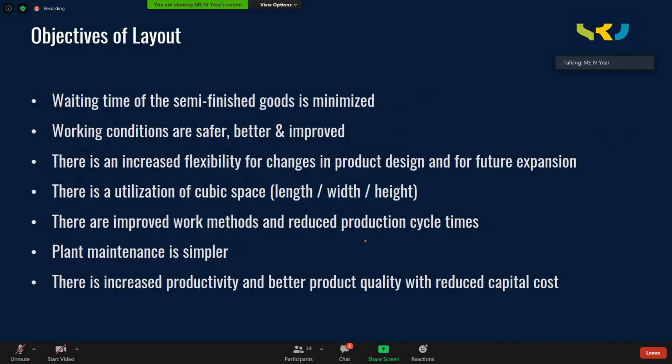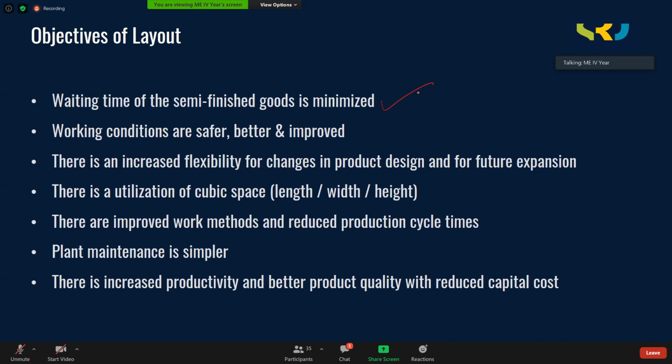And then waiting time of the semi-finished goods is minimized. Semi-finished goods means a material which has completed processing on few machines and is waiting for the next machine to complete the operation. So these are called semi-finished goods. That means if the job is having 10 operations, let us say 6 operations are over, that is a semi-finished good till it completes the rest of the 4 operations.